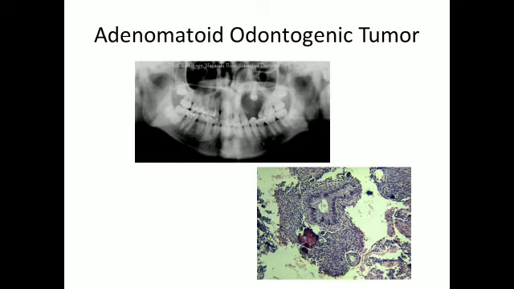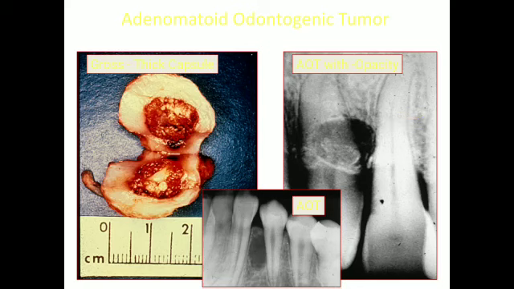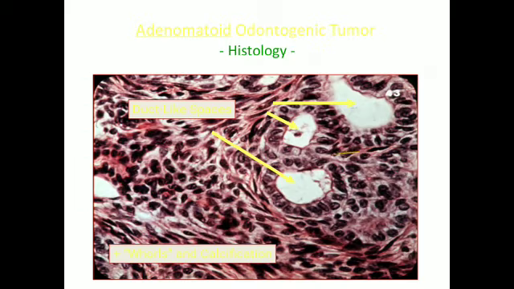This is the radiographic picture of AOT, as you can see in the maxilla, and the histological picture. This is the surgical removal of adenomatoid odontogenic tumor. This is the gross thick capsule. This is the histological slide where you can see duct-like spaces.